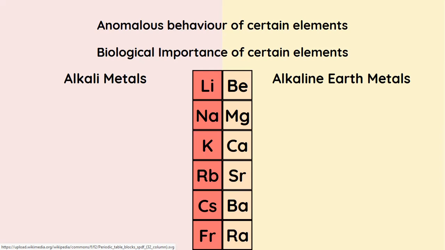So we'll continue. In this chapter, we'll be talking about the alkali metals, alkaline earth metals, the physical properties, the chemical properties, anomalous behavior, and the biological importance of a few elements. And we'll also be talking about some compounds of these groups.